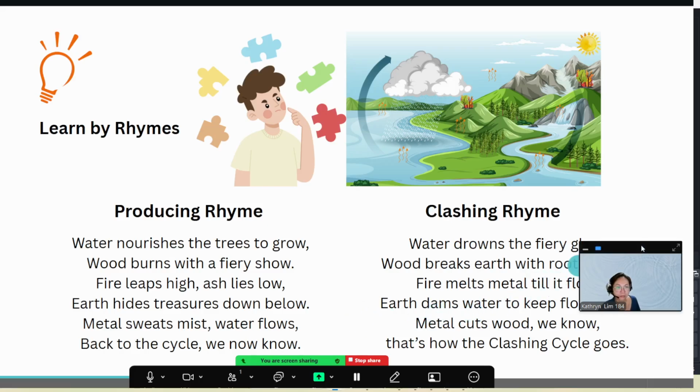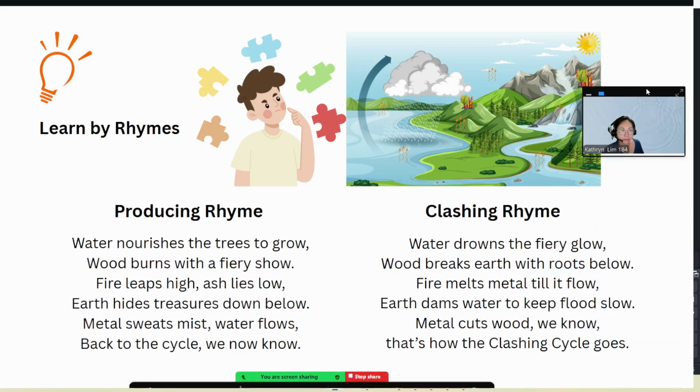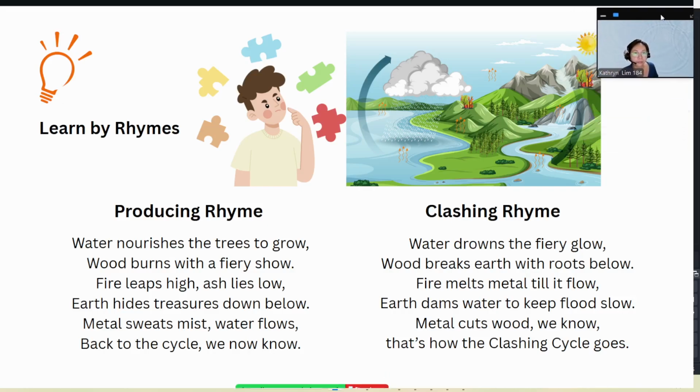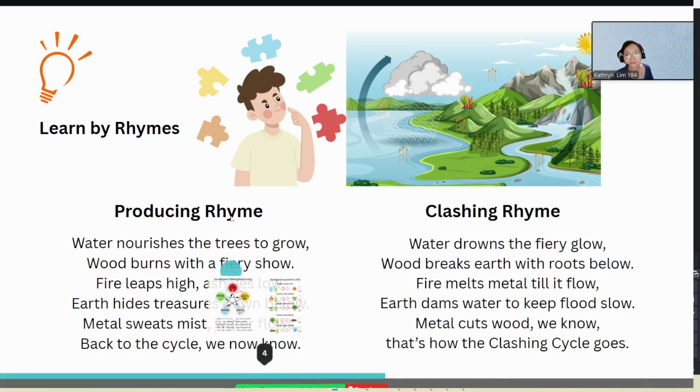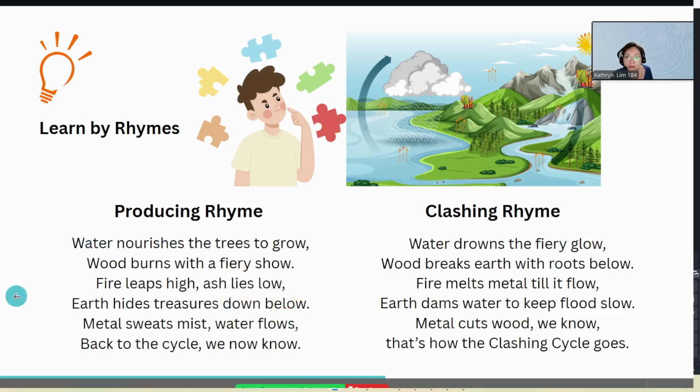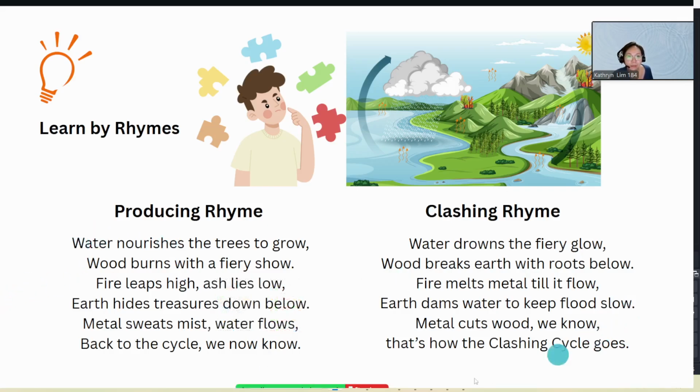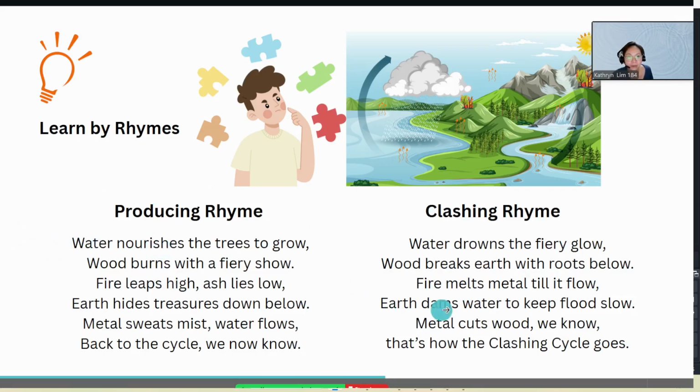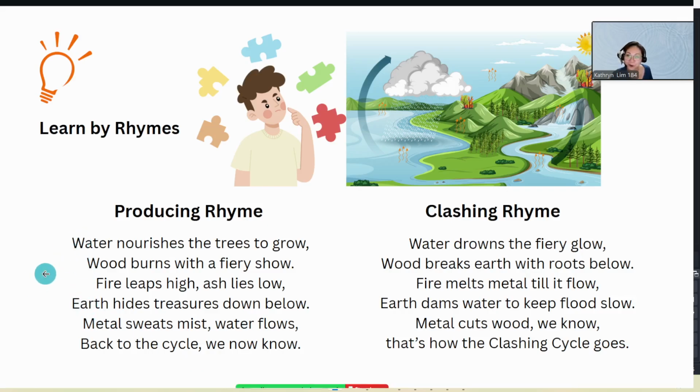Let me push it up here. I've actually crafted two rhymes. One is the producing cycle rhyme, another one is the clashing rhyme. As you can see, I can read it, and it's a very nice rhyme.